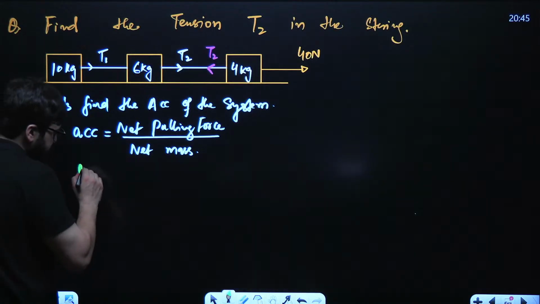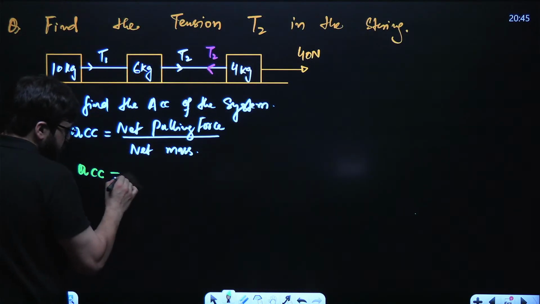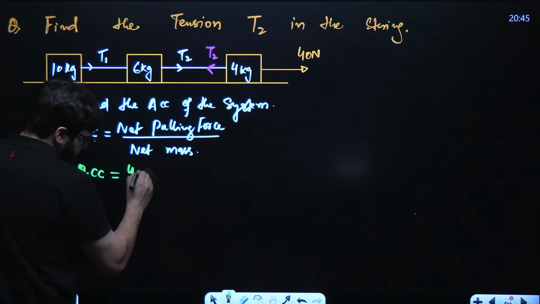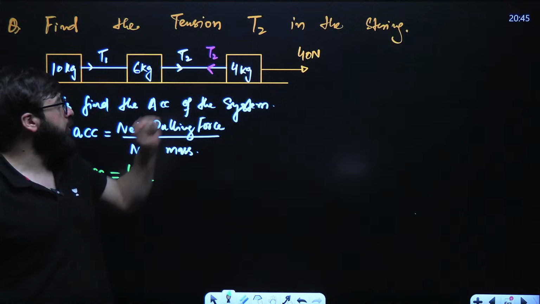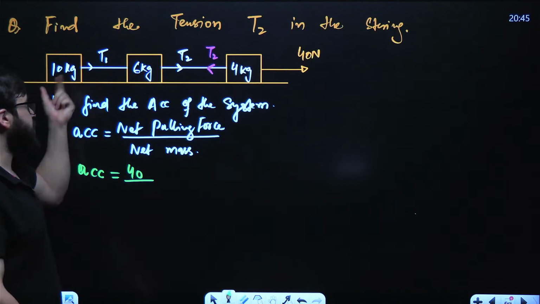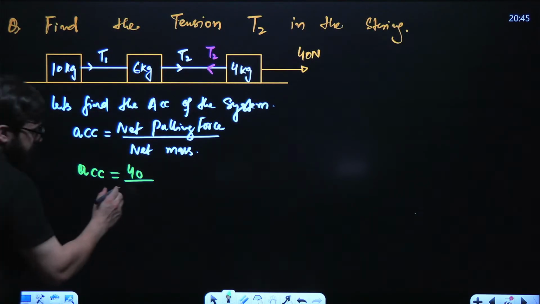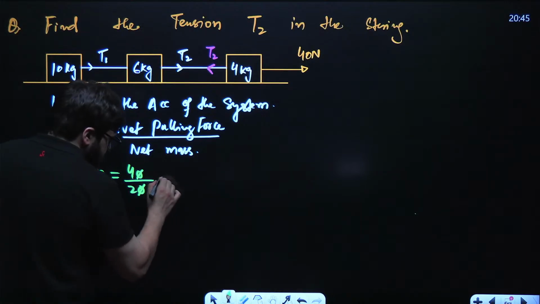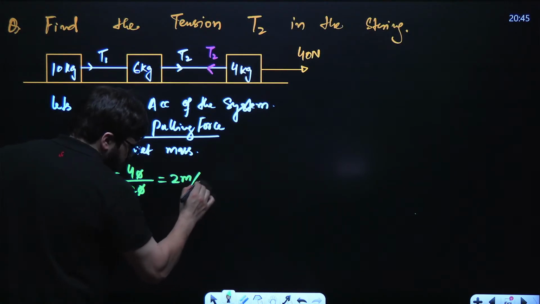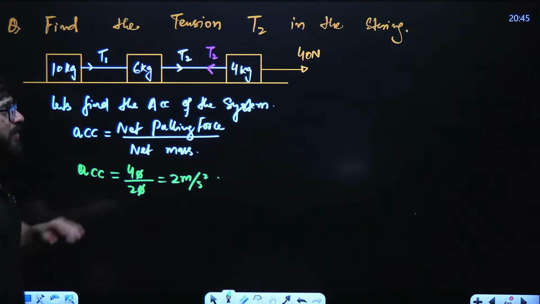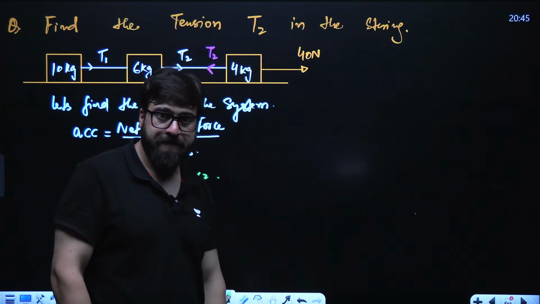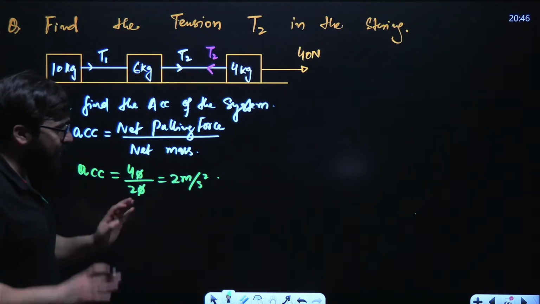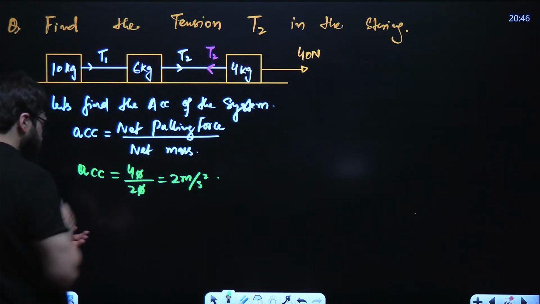So I can say acceleration in this case is net pulling force, 40, upon net mass of the system, which is 4 plus 6 plus 10. That will be 20. This and this will cancel, and this will come out to be 2 meter per second square. So acceleration of this system is 2 meter per second square. Okay. Now, let's find the tension T2.